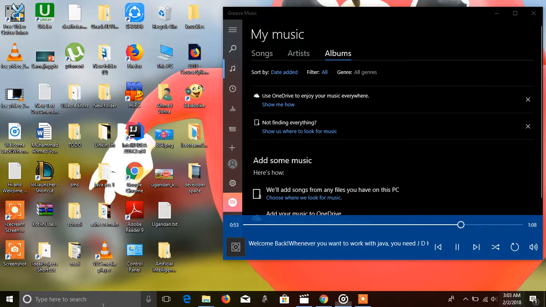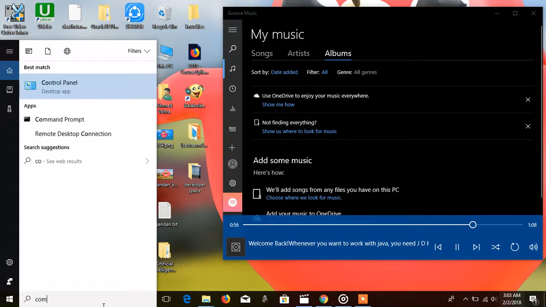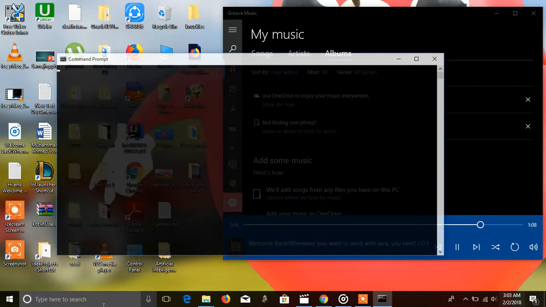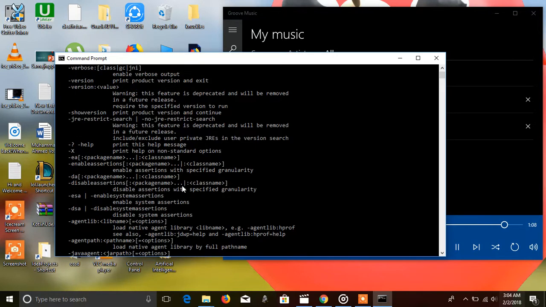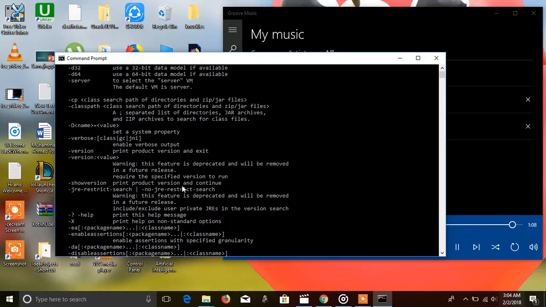To make sure the JDK is installed, go to the terminal or command prompt, and type Java and hit enter. If you see this, then Java is successfully installed.